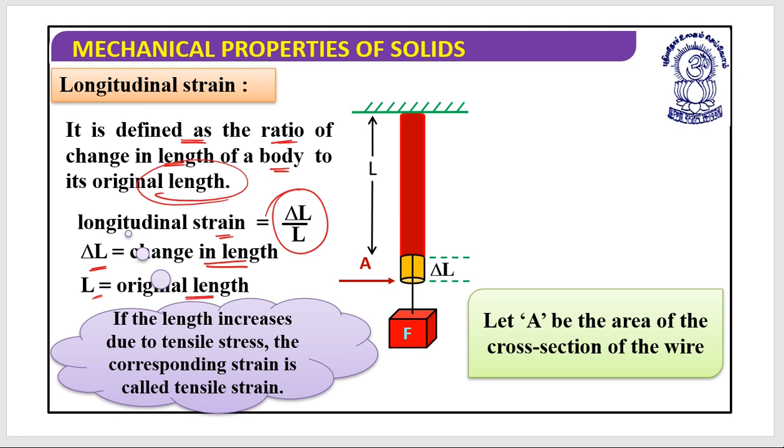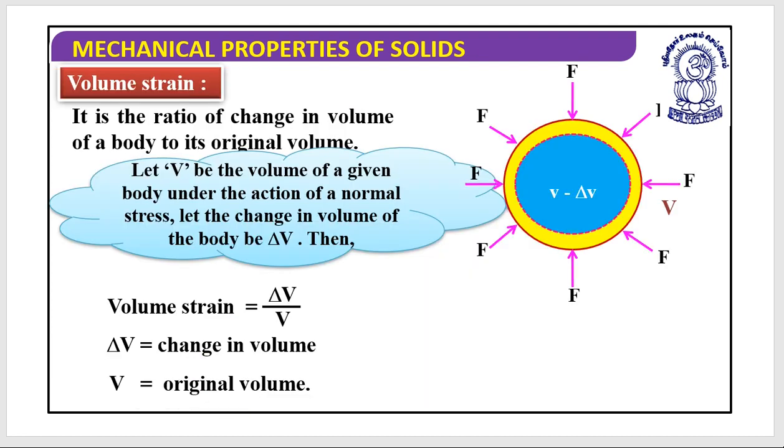So in this case, there is this rod, and you have attached a block here. When you have attached a block here, mg starts acting on it, and when mg acts, this is going to increase its length by an amount delta L. So if the length increases due to tensile stress, the corresponding strain is called the tensile strain. So this is the tensile strain, or I should say it's a longitudinal strain. I hope this is clear. Is it clear? Great.